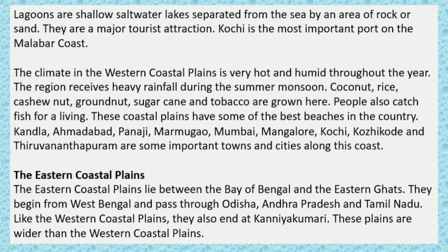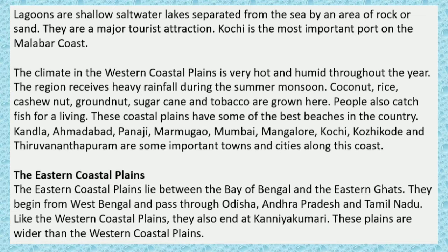The climate in the western coastal plains is very hot and humid throughout the year. The region receives heavy rainfall during the summer and monsoon. Coconut, rice, cashew nut, groundnut, sugarcane and tobacco are grown here. People also catch fish for a living. These coastal plains have some of the best beaches in the country. Kandla, Ahmedabad, Panaji, Margao, Mumbai, Mangalore, Kochi, Kozhikode, and Thiruvananthapuram are some of the important towns and cities along this coast.